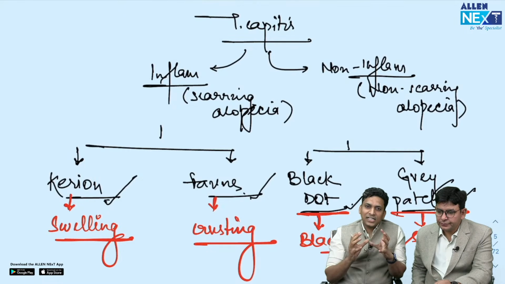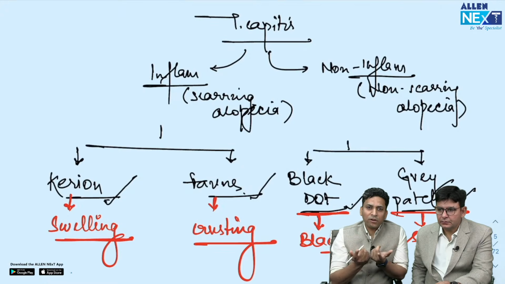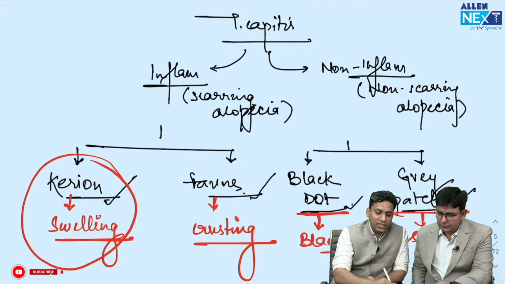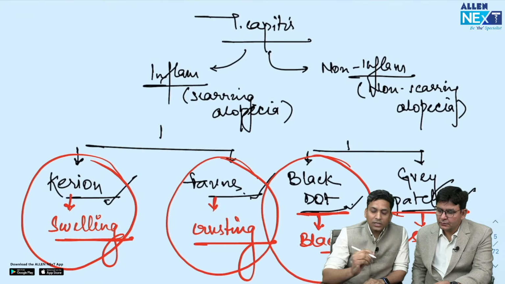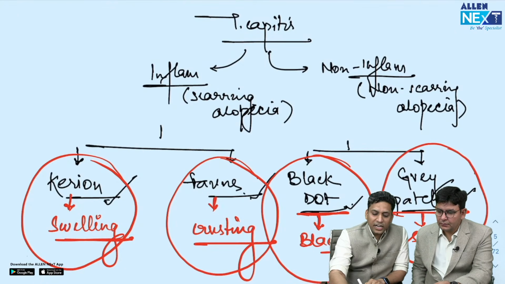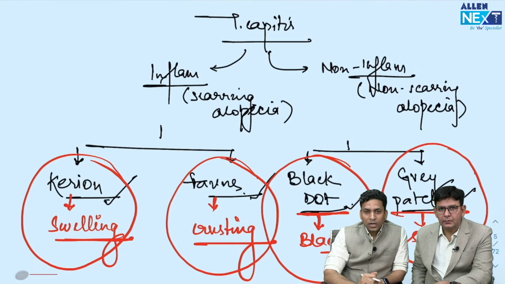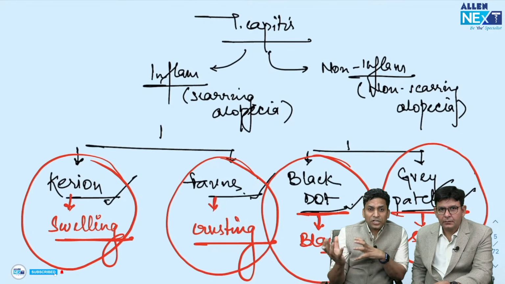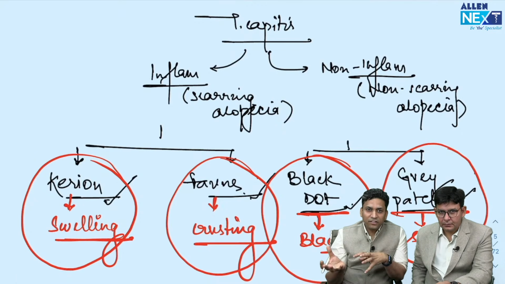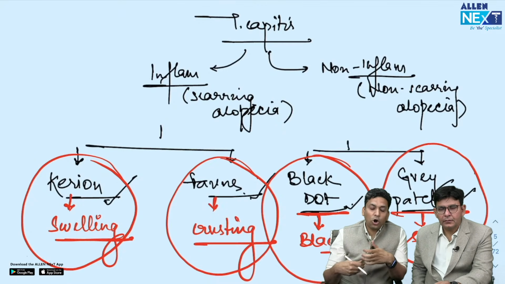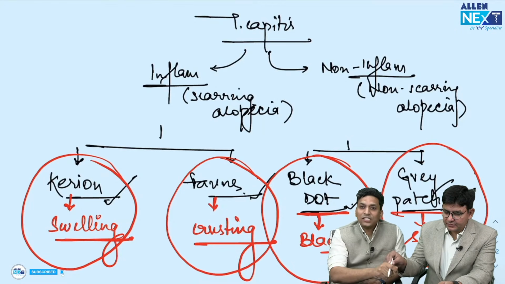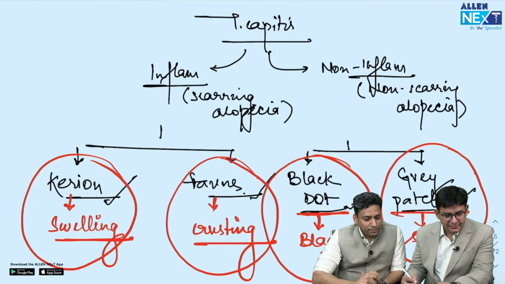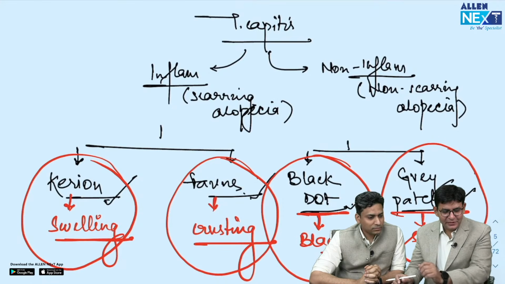So very precisely, if you want to remember with one word: if swelling is mentioned, it is carrion. If crusting is mentioned, it is favus. If black dot is mentioned, it is black dot type. And if scaling or grayish patch is mentioned, then it is grey patch type. Okay. Now there are different species which cause inflammatory or non-inflammatory types, and various species commonly causing favus, carrion, black dot and grey patch types. So I would request sir to go to this portion and discuss the organisms and how to identify them.